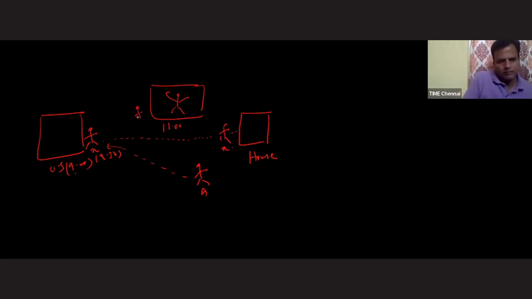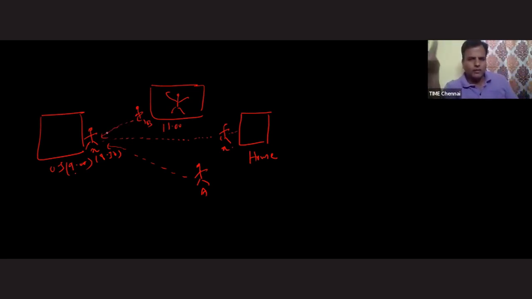Another person, B, is also trying to enter the class. Once again, X stops B and asks, where are you going? B says, I want to attend the OS class. Then X says, no, you cannot. B asks why. X says, because I'm not interested, so you also don't attend. Okay, fine. But what B has done, sir, is slap X and enter the class.